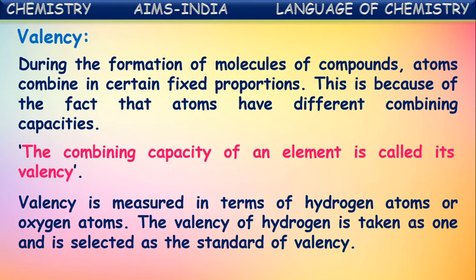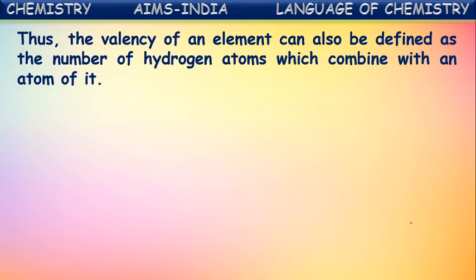Actually, the valency is measured in terms of hydrogen atoms or oxygen atoms. The valency of hydrogen is taken as 1 and it is selected as the standard of valencies. The valencies of the remaining elements are calculated based on it. How? Let us see.